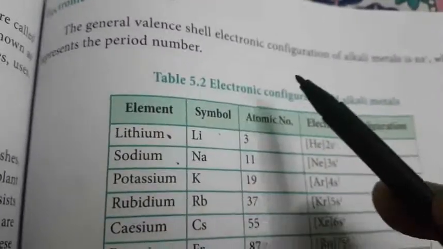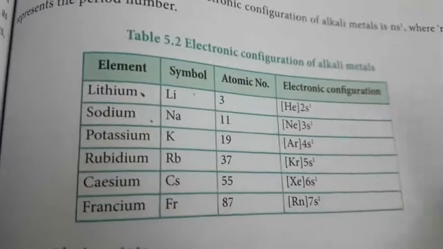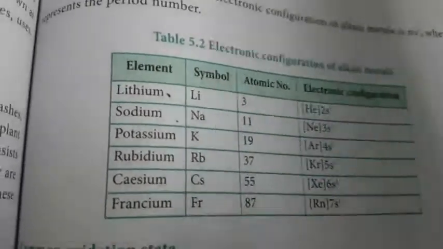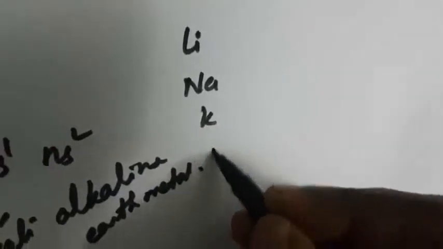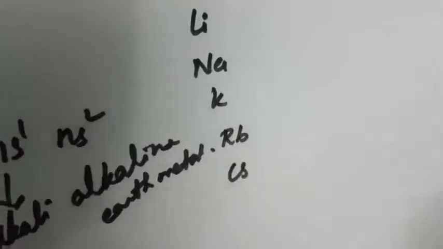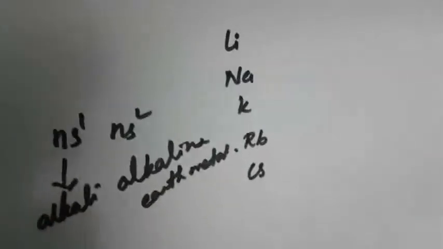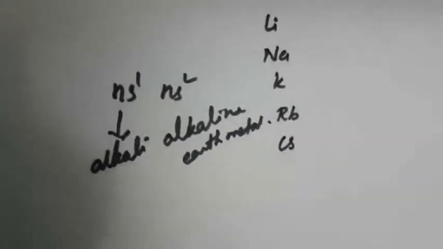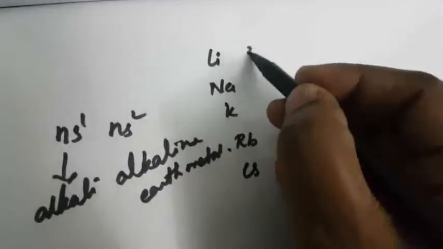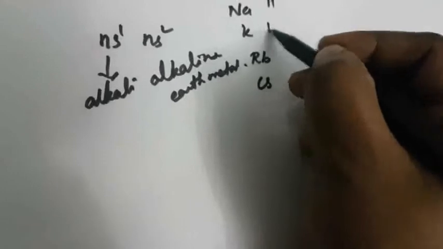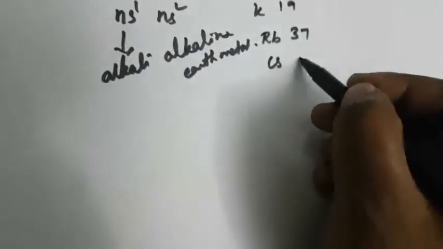The next one is electronic configuration. How do we write the electronic configuration? First one is lithium, sodium, potassium, rubidium and cesium. So these are all the alkali metals, the first group metals. What are the atomic numbers of these metals? I am writing here: lithium 3, sodium 11, potassium 19, rubidium 37 and cesium 55.